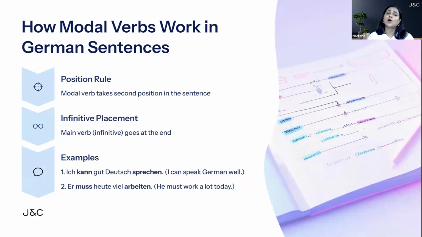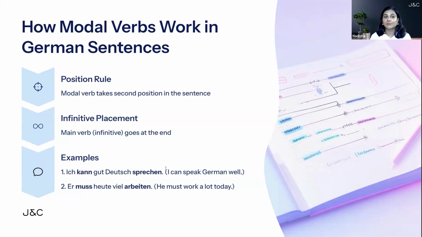Let us now learn how we can frame sentences using modal verbs. A modal verb will always take the precedence. That means it always comes at second place in a sentence, and it always comes with a main verb also. For example, if I say, ich kann dir helfen. So, kann is a modal verb here, which is können, and helfen is the other verb. That's the main verb.